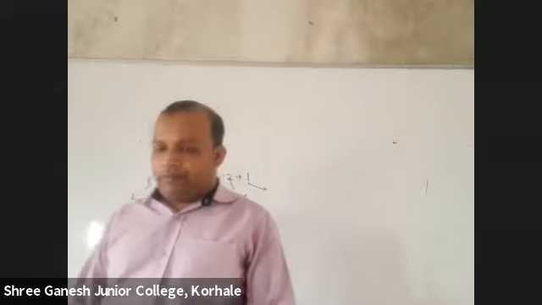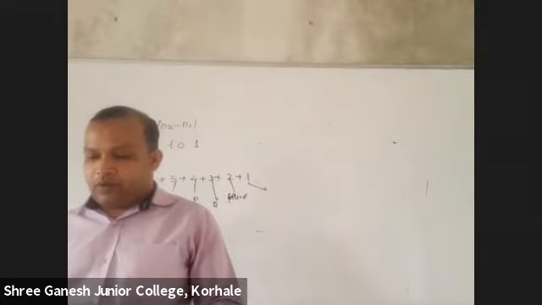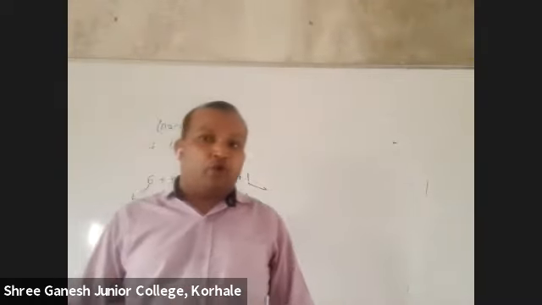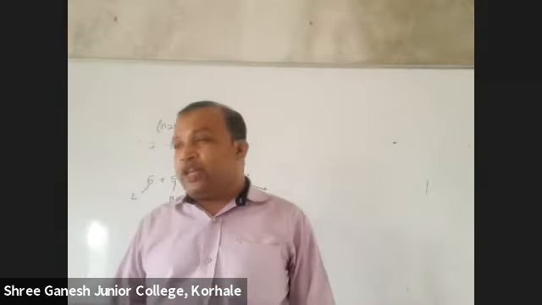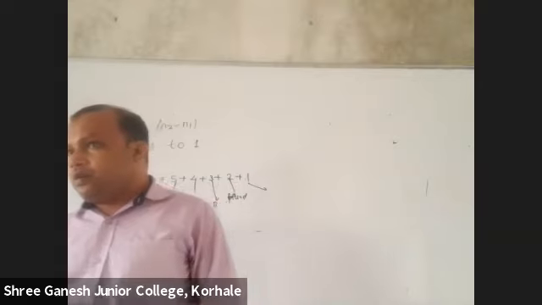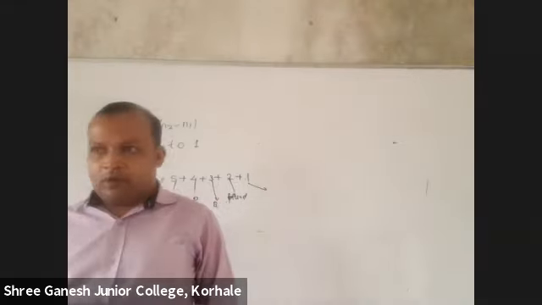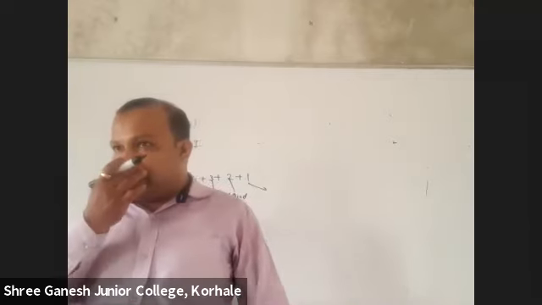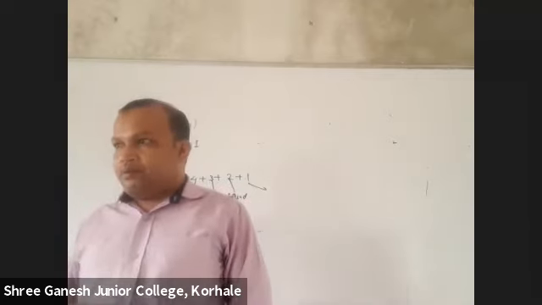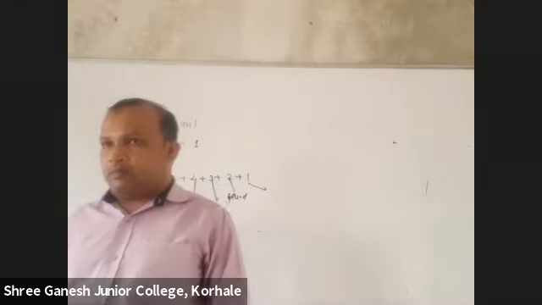Write down the second one, B. Total number of lines in UV region. UV region means which series? First, Lyman series. Then total number of lines in visible region, means Balmer series.